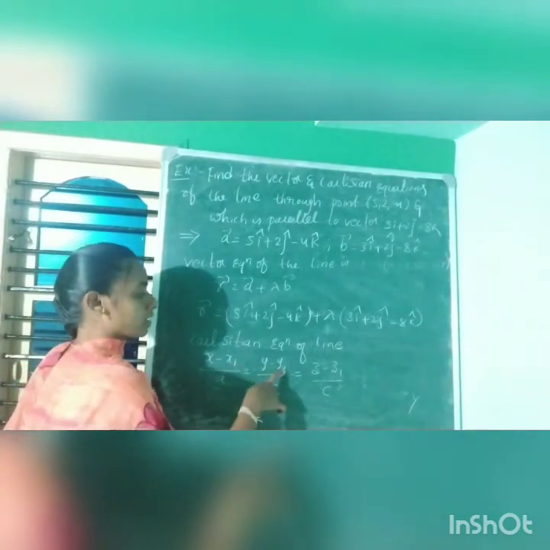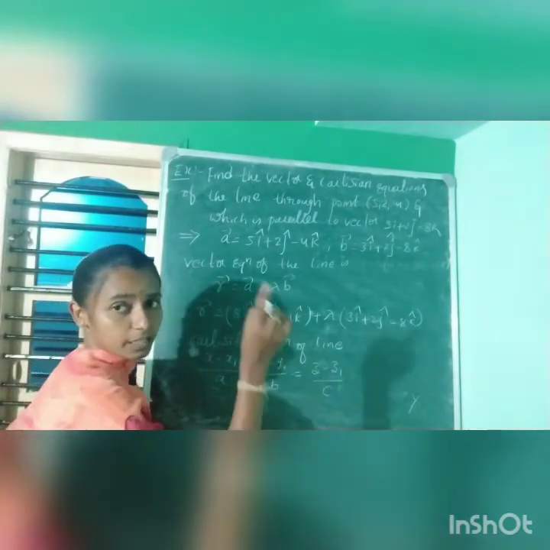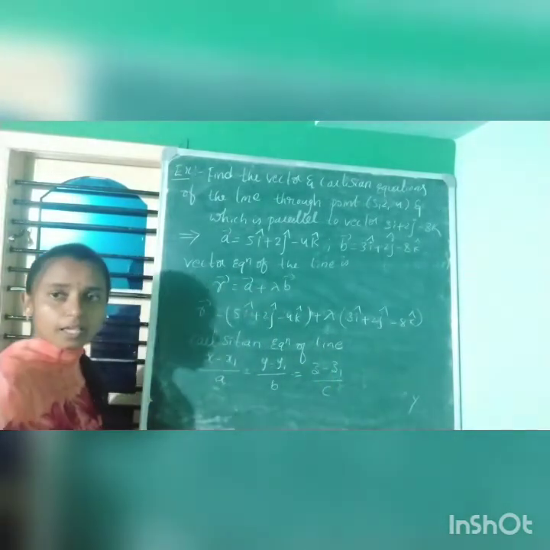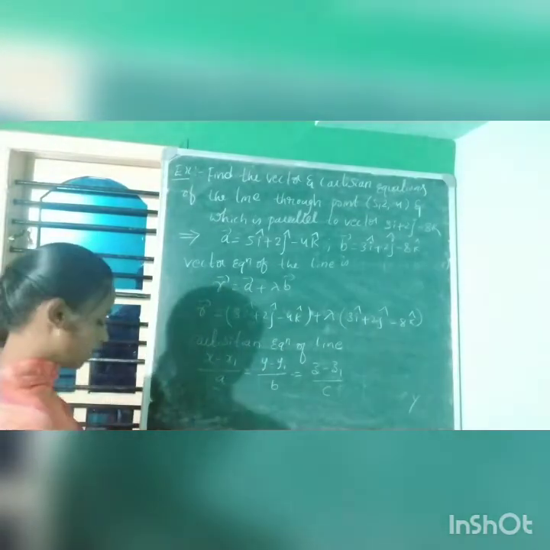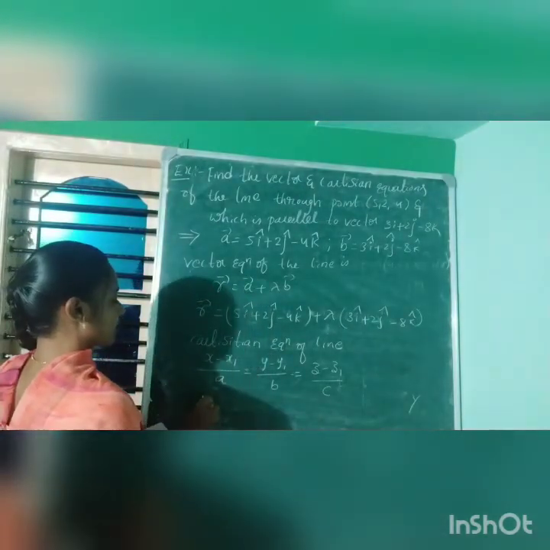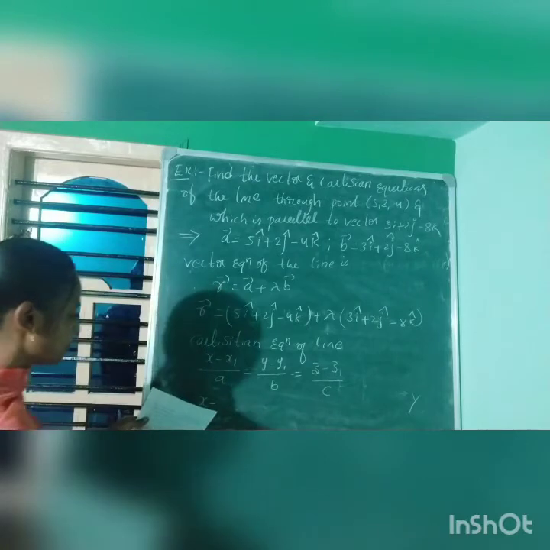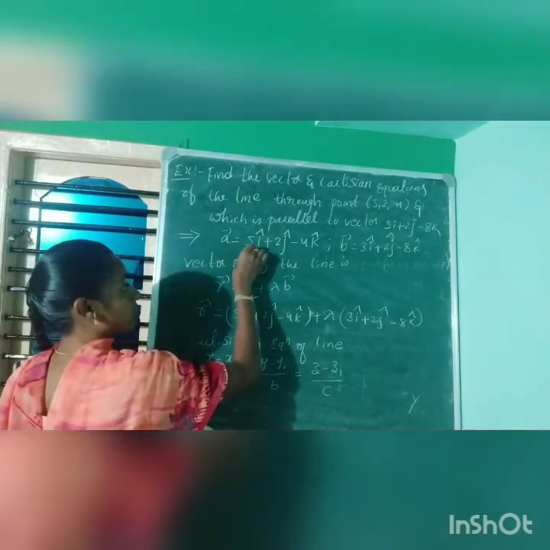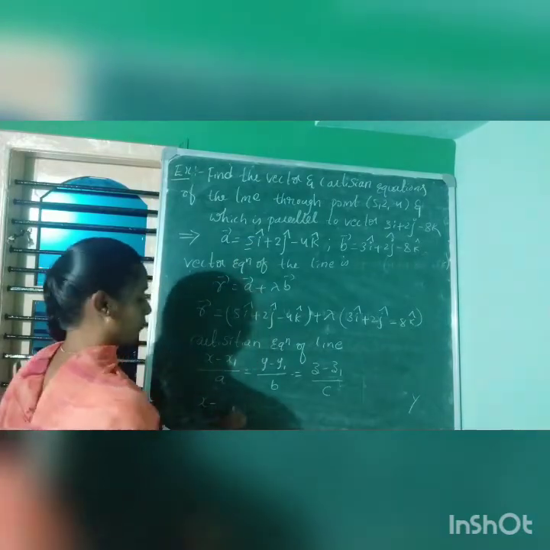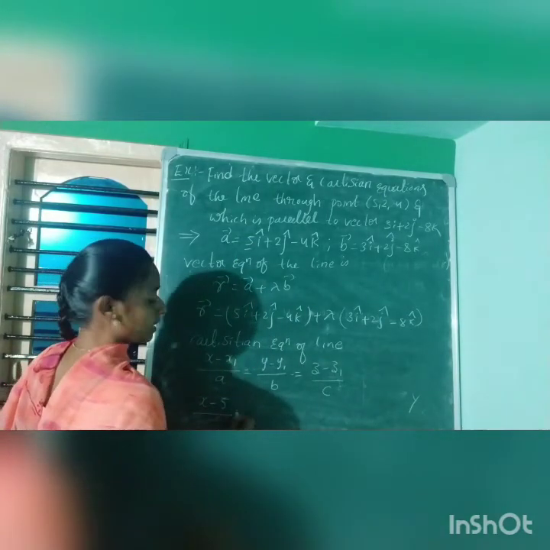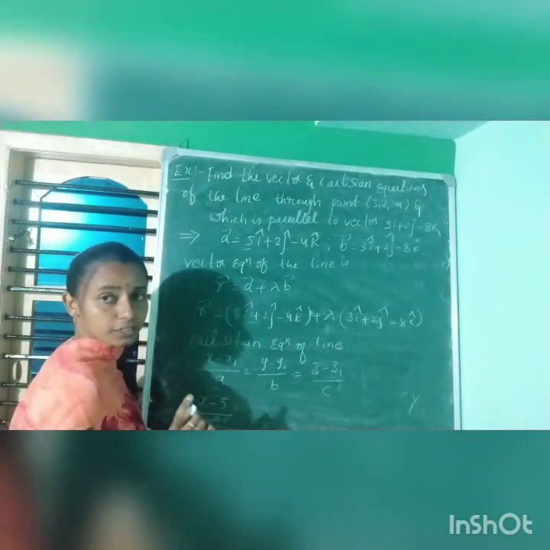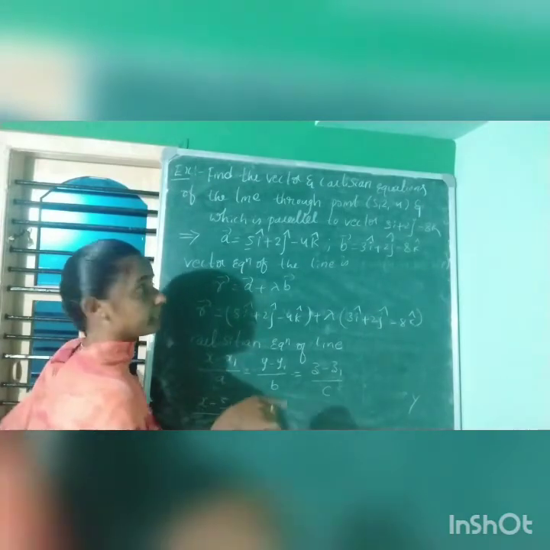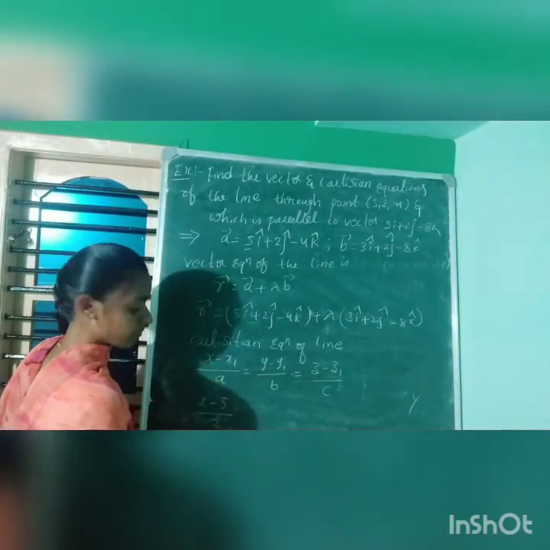Next, x1, y1 and z1 will be in the given vector a, and x, y, z will be there. So we can write x − x1 as x − 5, where 5 is the coefficient of i in vector a. Then a is the coefficient of i in vector b, that is 3.